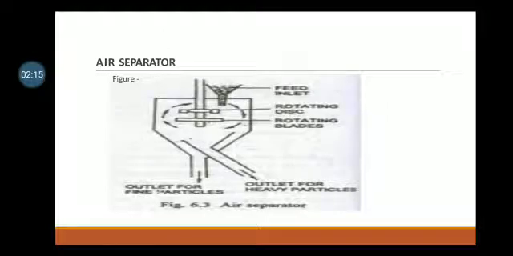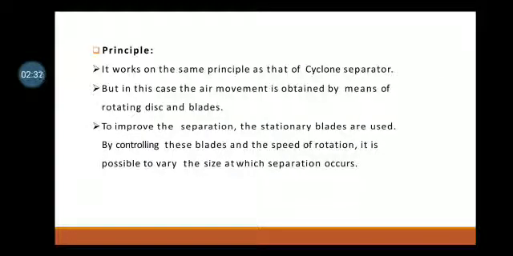Next, air separator. This is the diagram of an air separator. On the upper part, the feed inlet, below that a rotating disc, then rotating blades inside, on the lower side an outlet for fine particles, then a second outlet for heavy particles. Principle: it works on the same principle as that of the cyclone separator, but in this case the air movement is obtained by means of a rotating disc and blades. To improve the separation, stationary blades are used. By controlling these blades and the speed of rotation, it is possible to vary the size at which separation occurs.